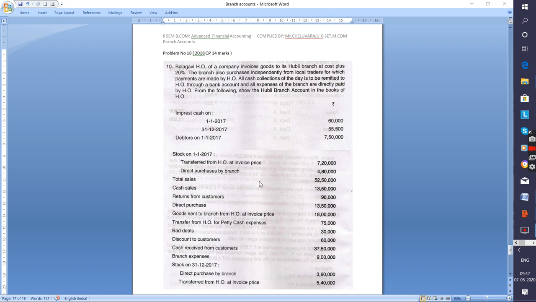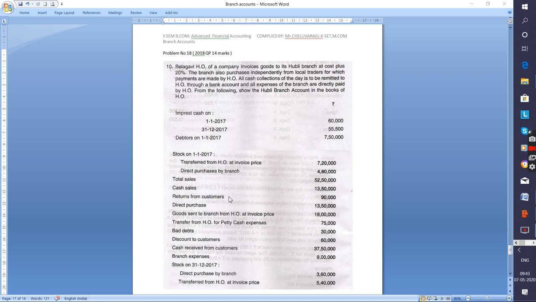Next, total sales is given as 52,50,000. It will be recorded under the debit side of the memorandum debtors account. Write it in brackets. From 52,50,000 you subtract the cash sales of 13,50,000, and then you can find out the credit sales. Again, this cash sales will be recorded under the credit side of the branch account.